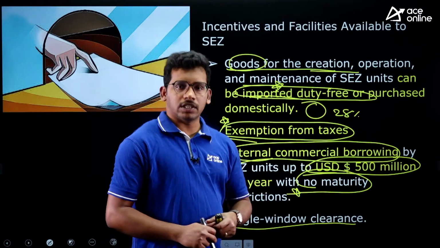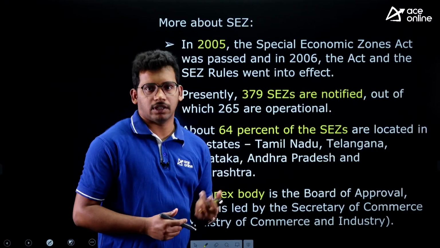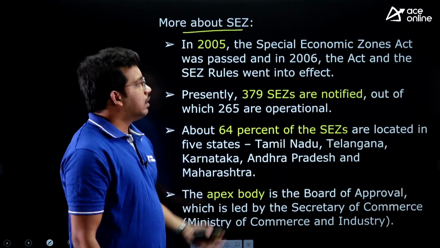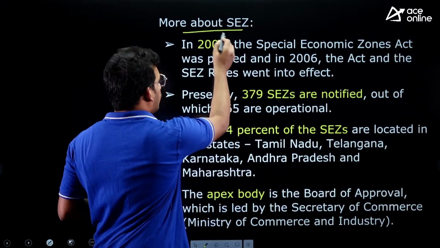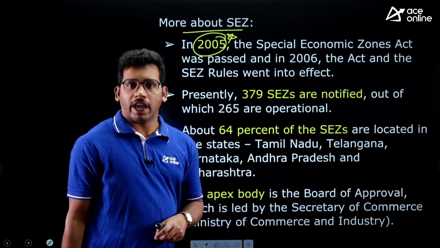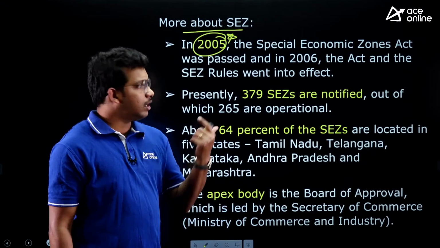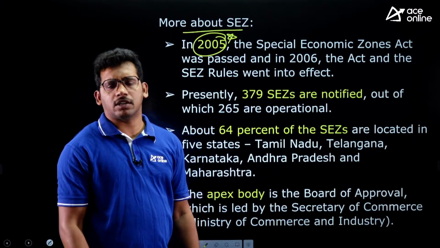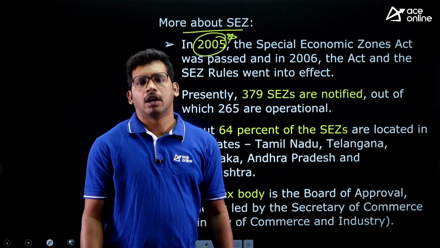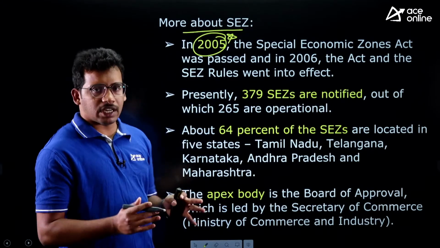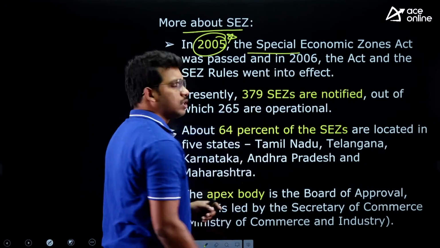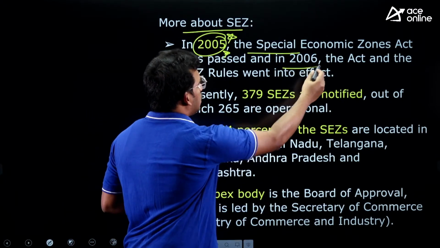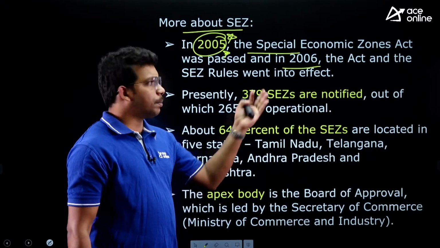So these are all the incentives and facilities that SEZ companies will get. And a few more facts we need to know which are relevant. The SEZ Act has come in 2005, very, very important. Special Economic Zones came up in 2005 through the Special Economic Zones Act. Prior to that, there were many other such schemes like Export Promotion Council or area, something like that. But the proper Special Economic Zones concept was established in 2005 and it came into effect from 2006. So the rules came into the picture from 2006.